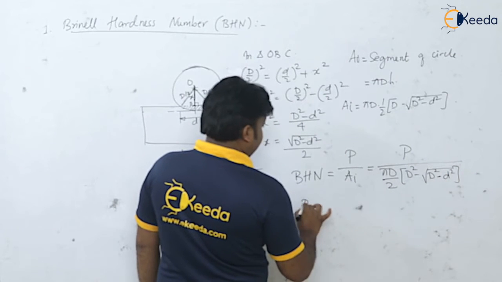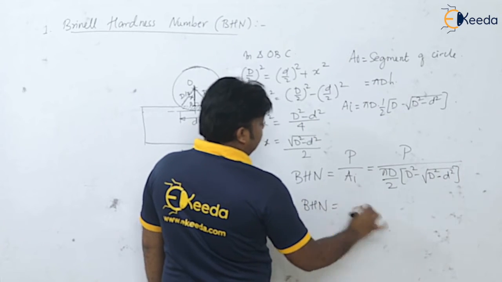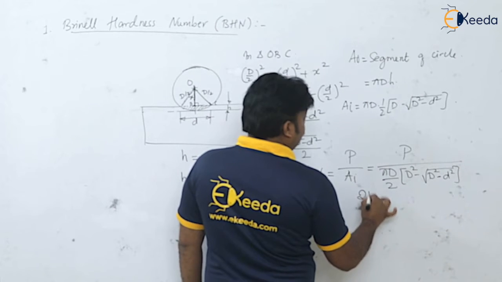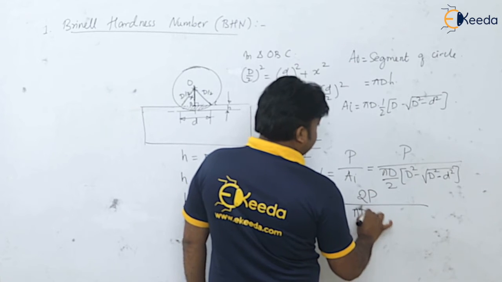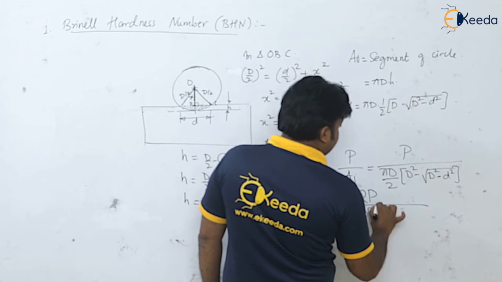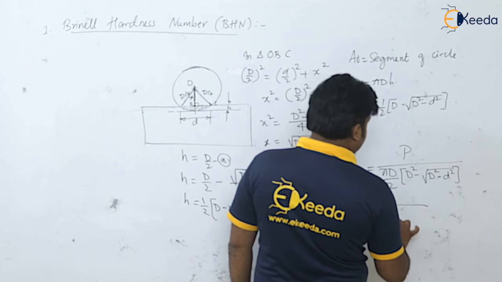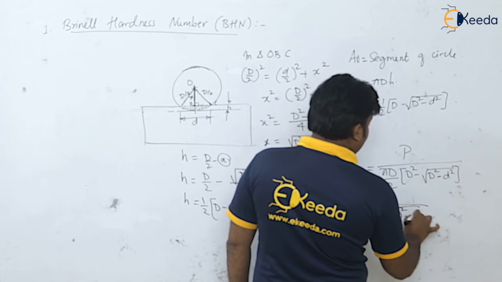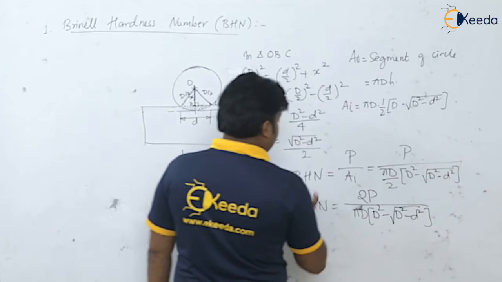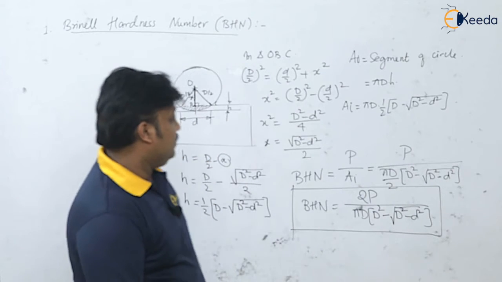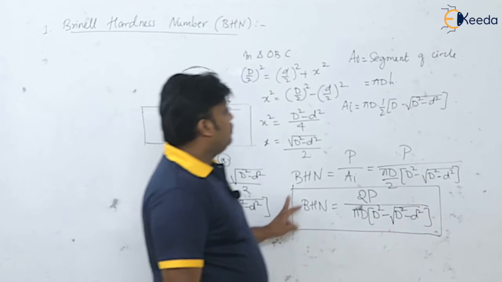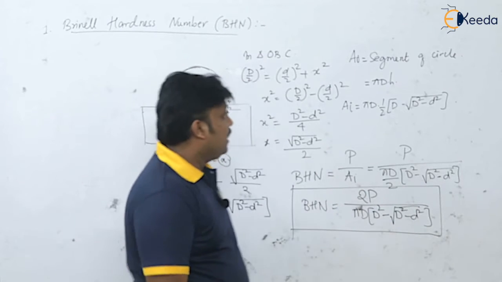If I simplify, BHN, Brinell hardness number, is equal to 2 times applied load divided by pi D into bracket (D minus root of capital D square minus small d square). Of course the unit will be Pascal or megapascal. So this is the formula for Brinell hardness number, isn't it?